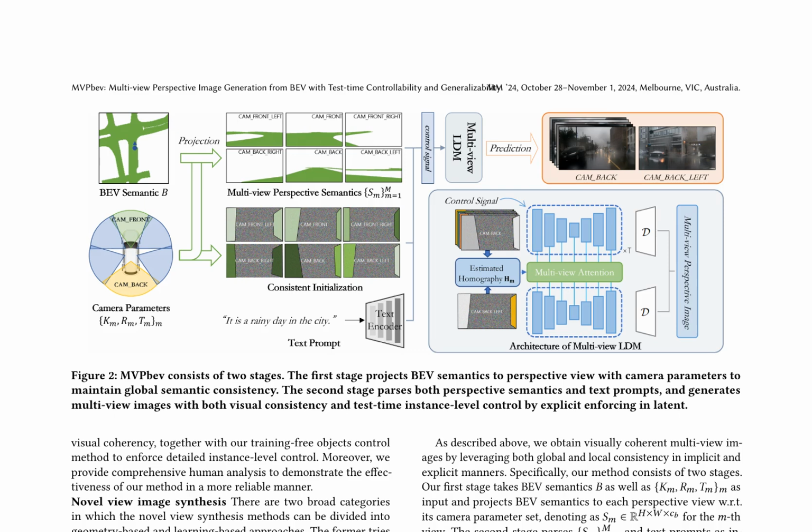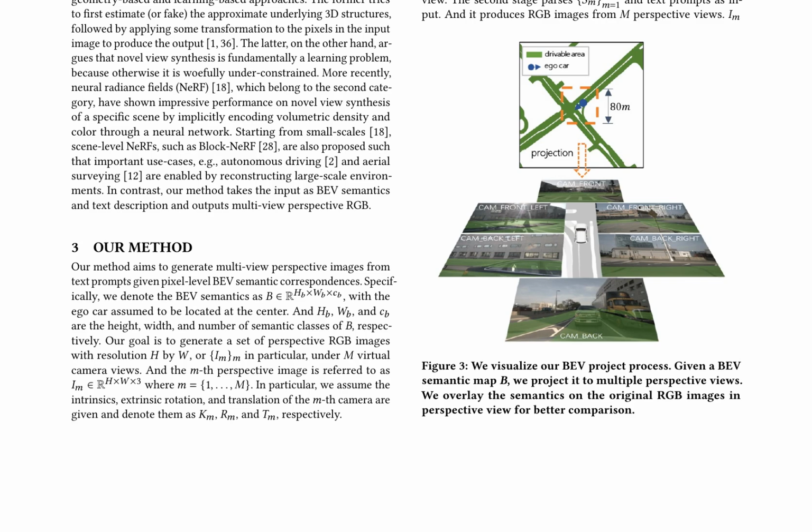MVPbev is a novel method for generating multi-view perspective images from bird's eye view, BEV, semantics with test-time controllability and generalizability. It consists of two stages. The first stage projects BEV semantics to perspective view with camera parameters to maintain global semantic consistency, and the second stage parses both perspective semantics and text prompts, generating multi-view images with both visual consistency and test-time instance-level control by explicitly enforcing consistency in the latent space. The method aims to generate multi-view perspective images from text prompts given pixel-level BEV semantic correspondences.